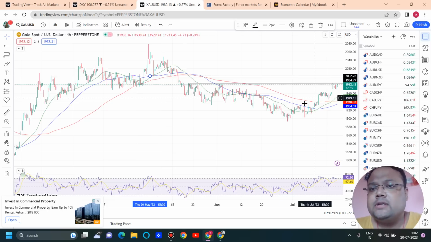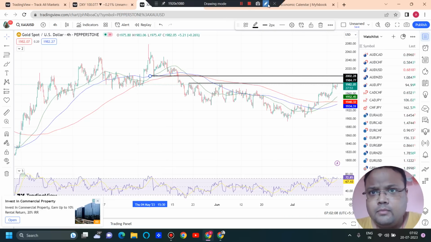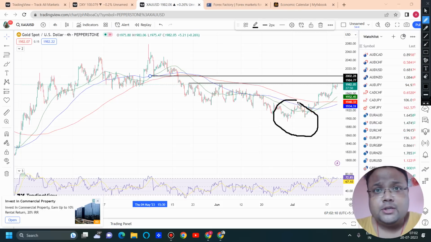In fact, when there was a trend reversal here, I clearly mentioned that swing traders, positional traders, you can go for a long trade here, and many of you have taken it also, because I have received 5 to 6 emails where you have expressed your gratitude after taking a buy position. In fact, I have also taken a small buy. I won't say a big buy, a small buy position of 0.1 lot around 1920, and I'm still holding it, and I'll be exiting around the 2000 level. And yes, many of you have also taken it, and I really feel happy about it.